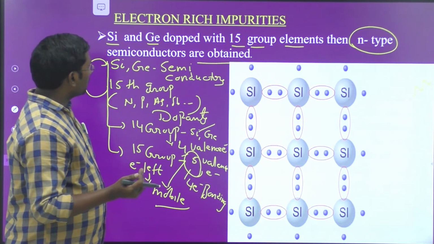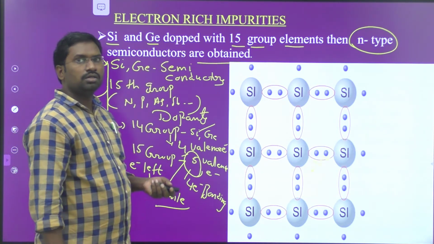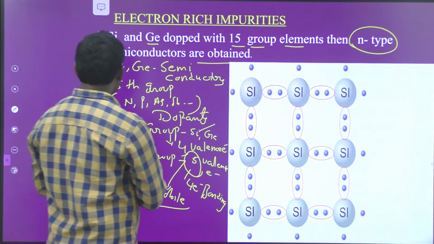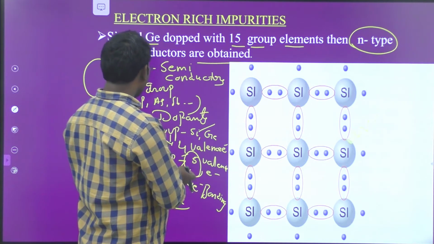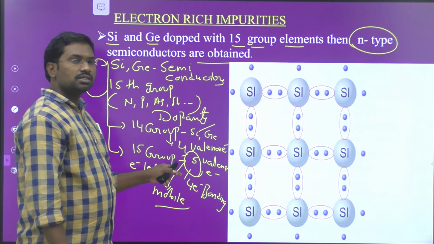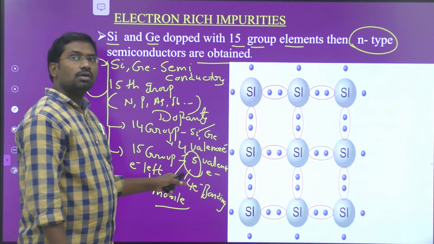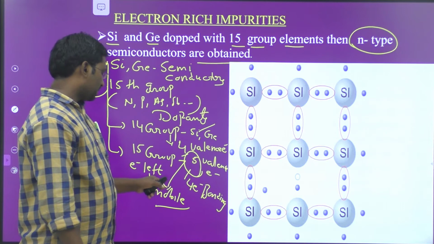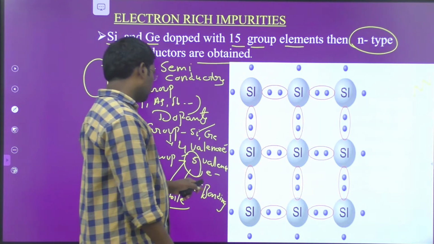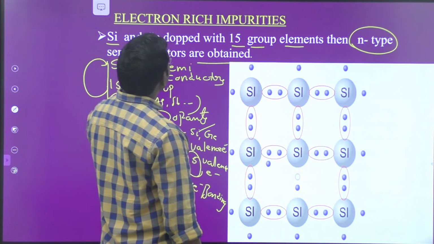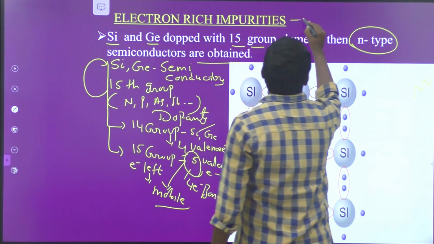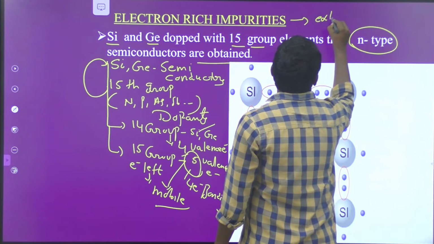Therefore, in this particular case, why do we call them electron rich impurities? Here we are adding a dopant like 15th group elements, in which out of 5 valency electrons, only 4 electrons participate in bonding. 1 extra electron is left. So that's why they are called electron rich impurities. Electron rich impurities means they contain 1 extra electron.